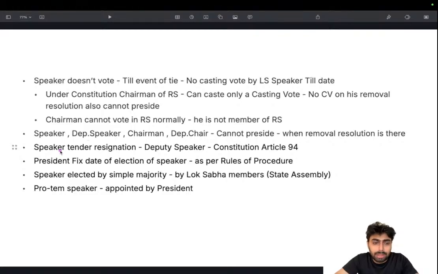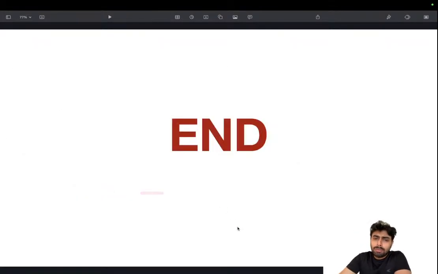Okay, tender resignation: the speaker tenders resignation to the deputy speaker. Yes. The president fixes the date of election of the speaker as per the rules of procedure. The speaker is elected by a simple majority of Lok Sabha members, like we discussed. The pro tem speaker is appointed by the president. That's it. So that's all for today's session.